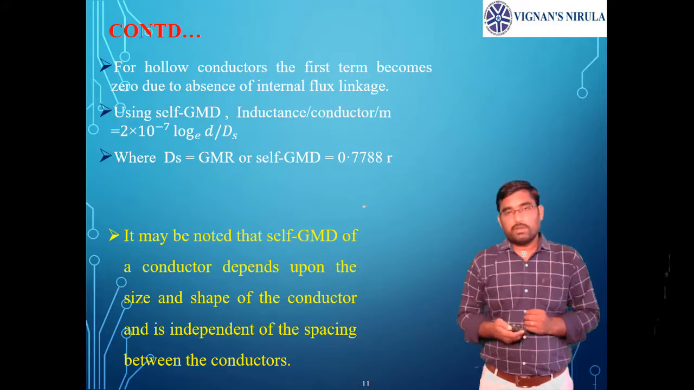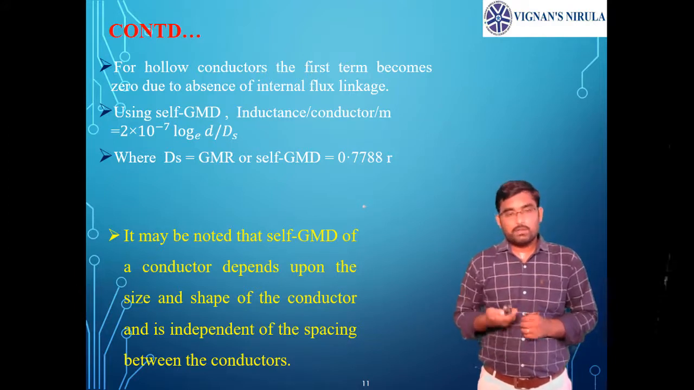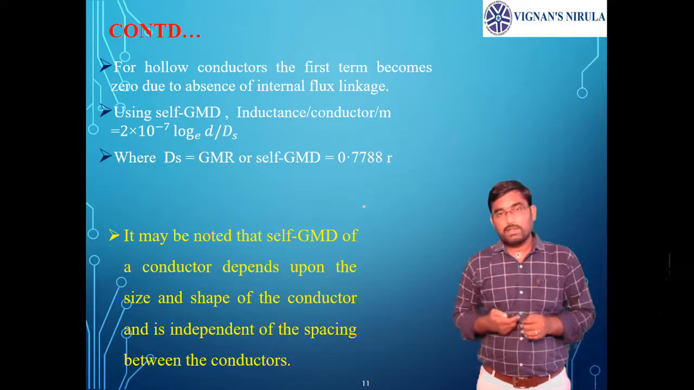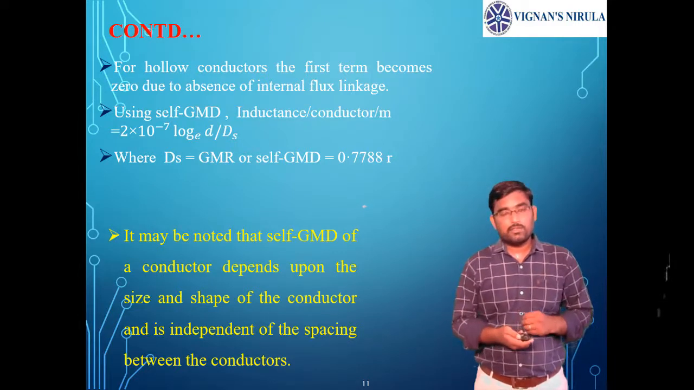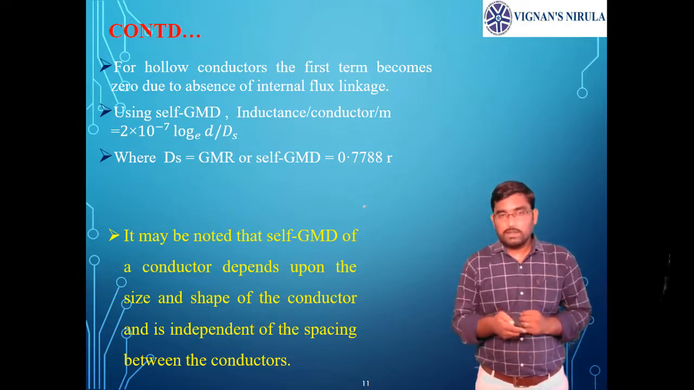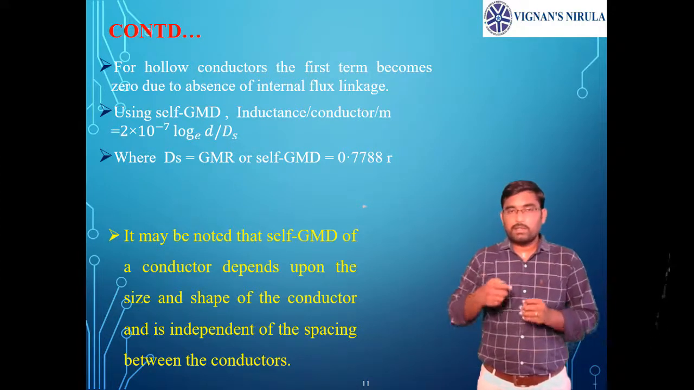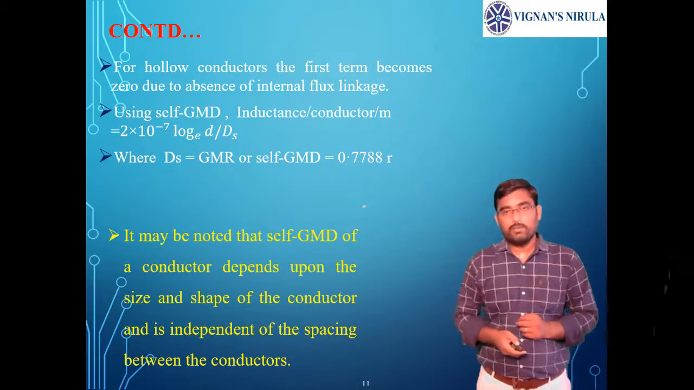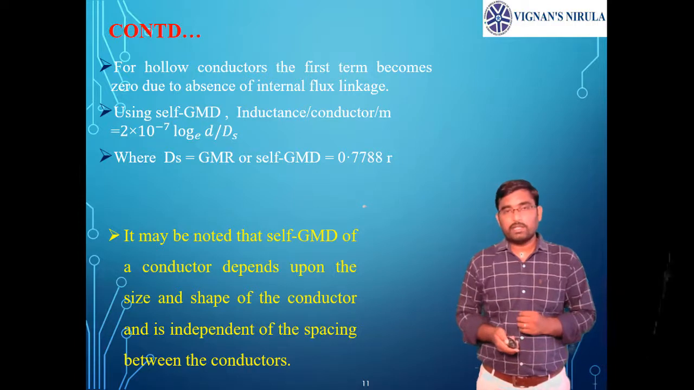If you see the important point regarding self GMD, it always depends on the size and shape of the conductor. See there, the self GMD for this case is 0.7788 into r. So it depends on r, the radius of the conductor. It depends on the size and shape of the conductor, but not on the spacing between the conductors. It will never depend on the spacing between the conductors.